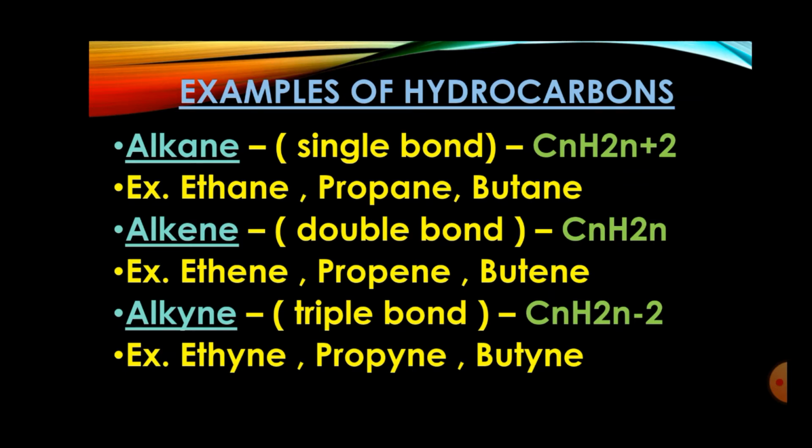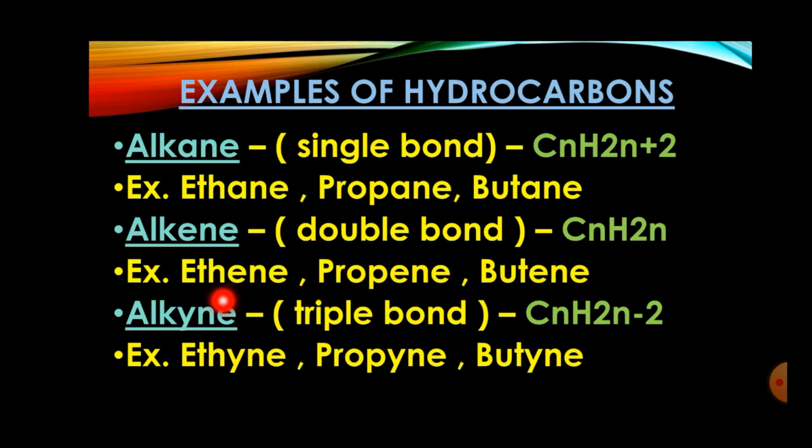Example we can see here, ethene, because it belongs to the alkene family. Check the spelling. The suffix used here is ene. So instead of using ane, we are going to write ene. Ethene, propene, butene, and so on.